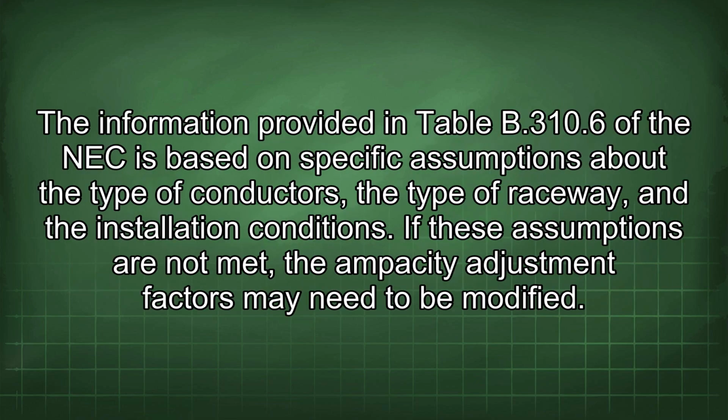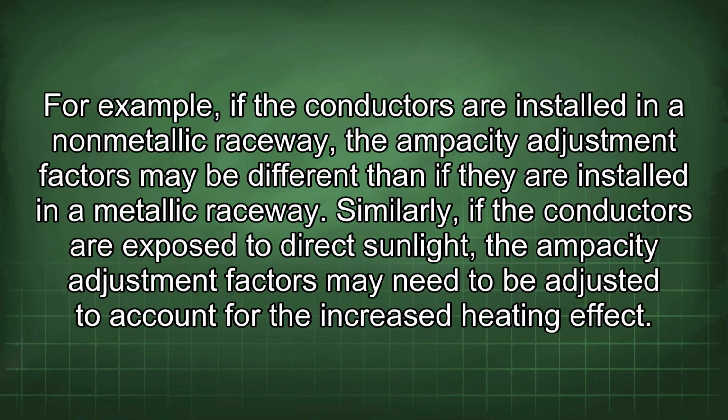The information provided in Table B.310.6 of the NEC is based on specific assumptions about the type of conductors, the type of raceway, and the installation conditions. If these assumptions are not met, the ampacity adjustment factors may need to be modified. For example, if the conductors are installed in a non-metallic raceway, the ampacity adjustment factors may be different than if they are installed in a metallic raceway. Similarly, if the conductors are exposed to direct sunlight, the ampacity adjustment factors may need to be adjusted to account for the increased heating effect.